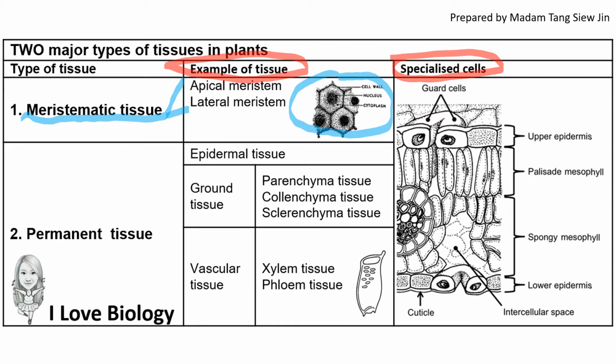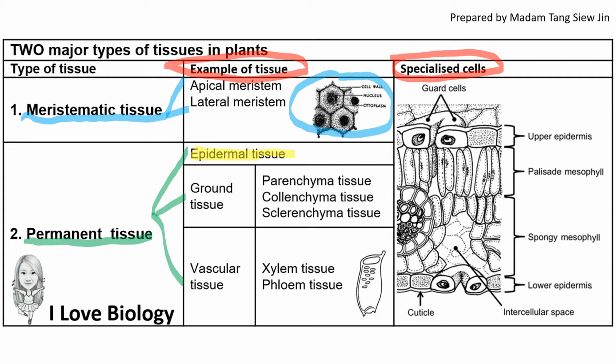Looking at the cell, the nucleus looks very big, and there's no vacuole, because this cell has just undergone cell division. So the cell is still small, and that's why the nucleus looks big. There are three different types of permanent tissue: epidermal tissue, ground tissue, and vascular tissue.